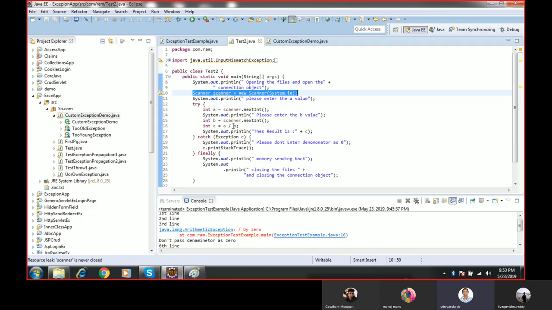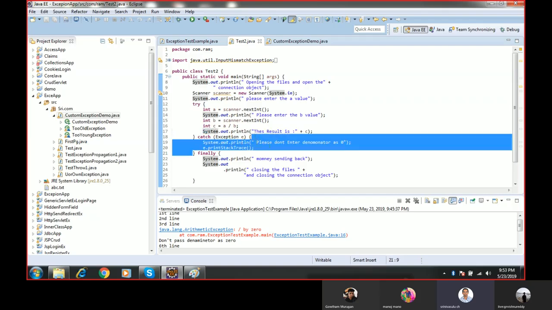In case I give b as 0, if a value is divided by 0, then what happens? Immediately it will throw an arithmetic exception. It doesn't execute this line of code, and it will not give the result. Immediately it will move to the catch block, and the catch block will get executed.